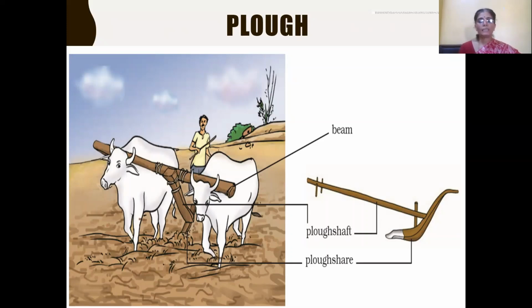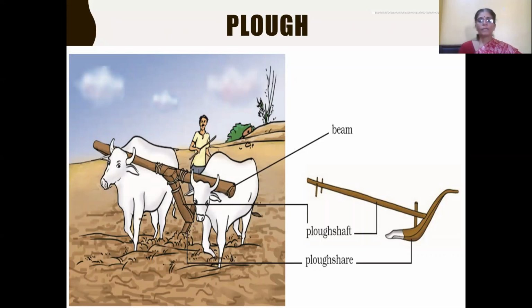And one end of the plow shaft contains a handle to pull the plow, and the other end of the plow shaft is kept on the beam of wood, which in turn is placed on the bullock's neck. You can see it here in the figure.